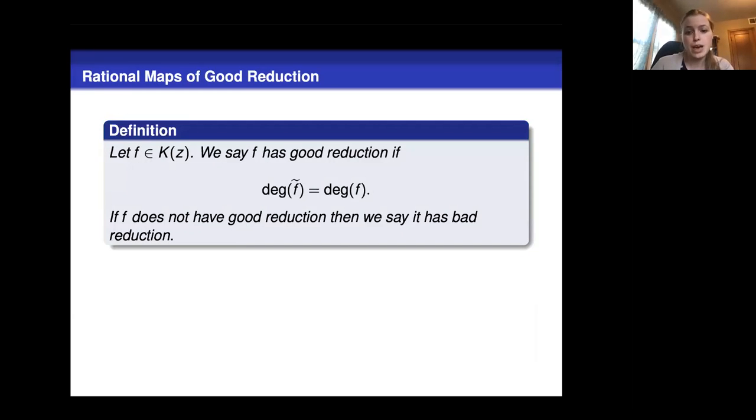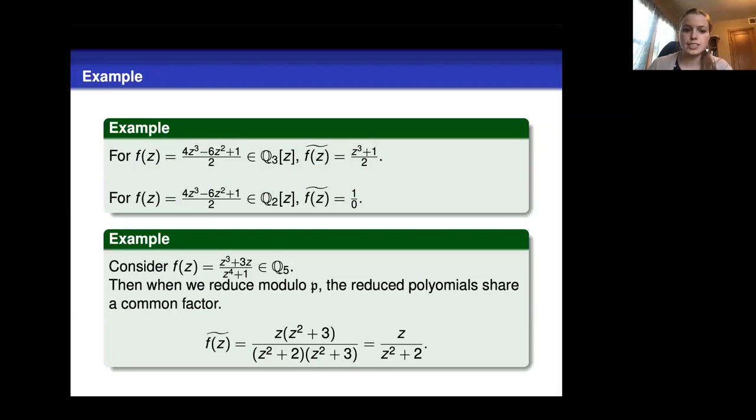So we say a map has good reduction if the degree stays the same under the reduction. If it doesn't, then we just say it has bad reduction. We see that in these examples. This first example in the 3-adics has good reduction because we had a degree 3 polynomial, and after reducing, we still had degree 3.